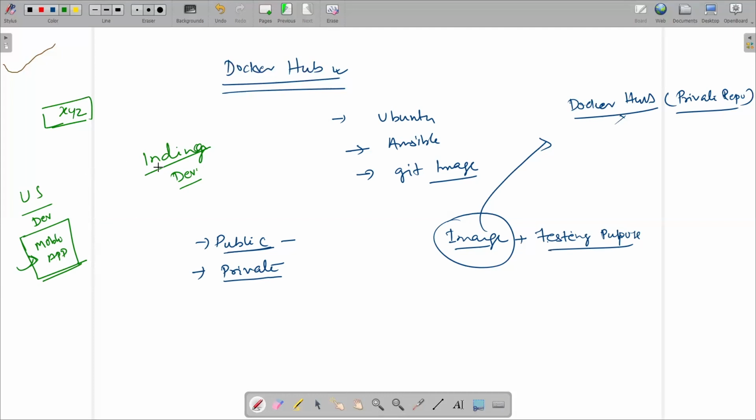So how can he share it with the Indian developers? The US developer can push the image to the private repository of Docker Hub and tell the Indian developer, or email the Indian developer, that we have pushed these images to the Docker Hub and you can download them from there. Like a Git repository, right?